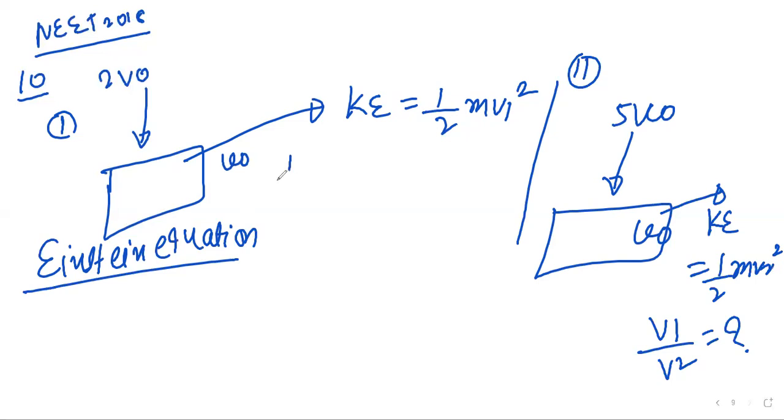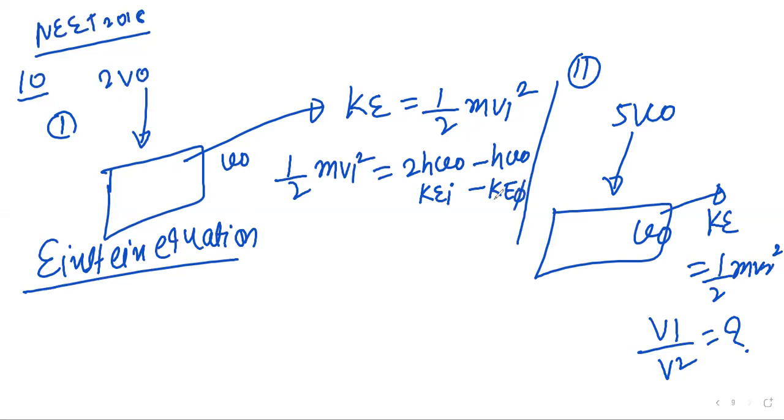So it is given by 1 upon 2 m V1 square equal to 2 h mu naught minus h mu naught. So this is the initial energy, this is the threshold energy, that is the work function, and this is your final kinetic energy. So final is given by initial minus the work function of the metal. Understood? So write for the second one also.